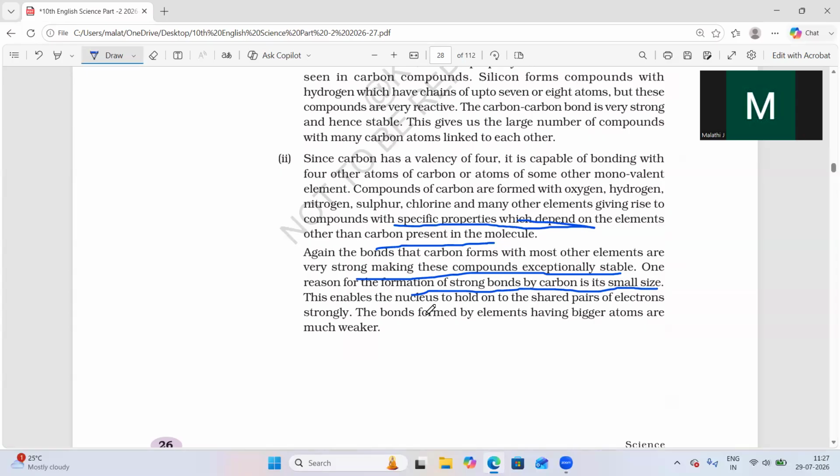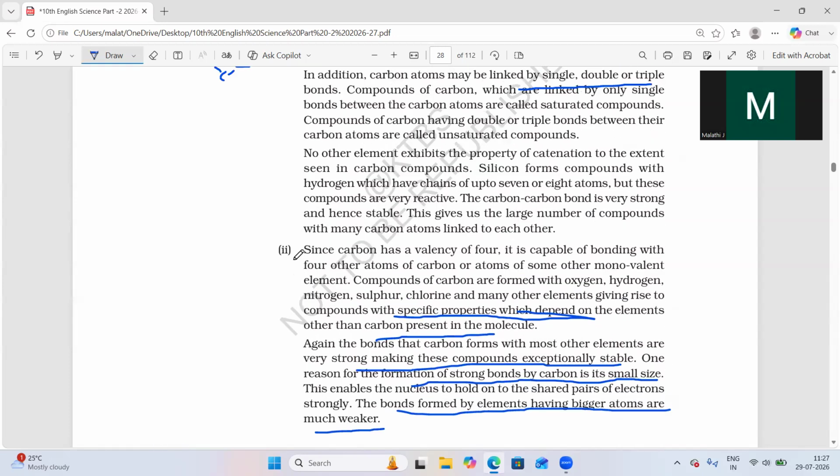This enables the nucleus to hold and share the pair of electrons strongly, so the bonds formed by elements having bigger atoms are much weaker. If the atoms are bigger, the bonds will be much weaker.